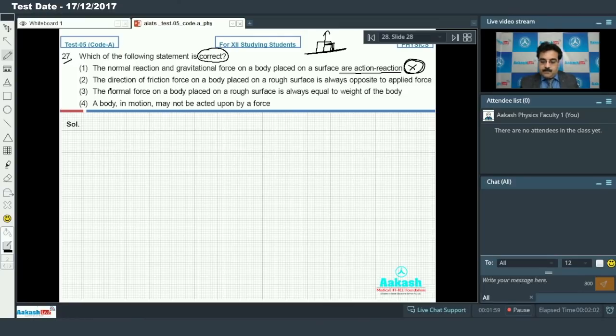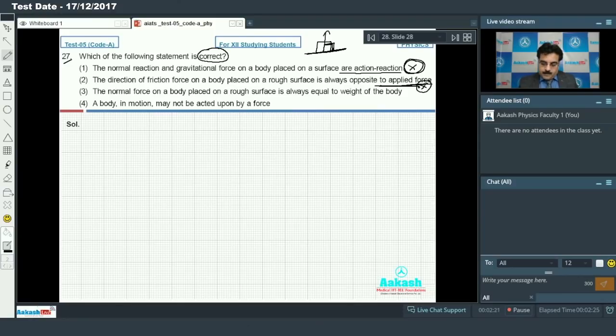And if I go for option number 2, the direction of friction force on a body placed on a rough surface is always opposite to the applied force. No, the direction of friction is opposite to the relative motion, not to the applied force. So this is also a false statement.